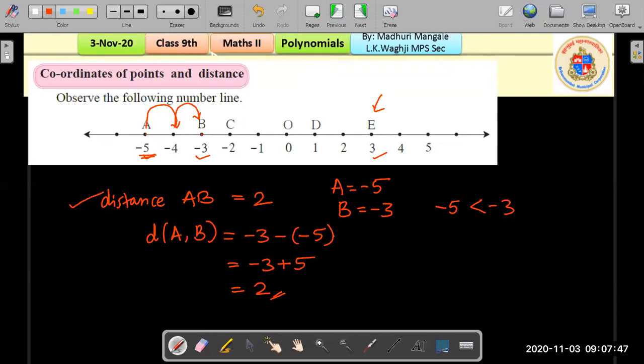But suppose the number line is not mentioned, or the numbers are very huge numbers, then how do you find the distance? We find it using this algebraic method. Okay, we find the coordinates, or whichever coordinates are given to us. We simply check which is the smaller one and which is the greater one, and simply subtract the smaller from the greater one. All right, and that gives us the distance.